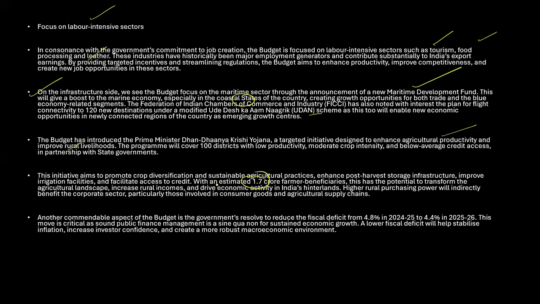Right. Apart from this, what we have to understand is that there is also a fiscal deficit reduction. Another commendable aspect of the budget is that the government is reducing the fiscal deficit from 4.8% to 4.4%. Last year it was 4.8%, and this year we are trying to reduce it to 4.4%. This move is critical for sound public finance management. A reduced deficit will help stabilize inflation and increase investors' confidence, that the fiscal deficit is not that high, so we can invest and this is a good economy, right? These are some of the things we also need to focus upon.